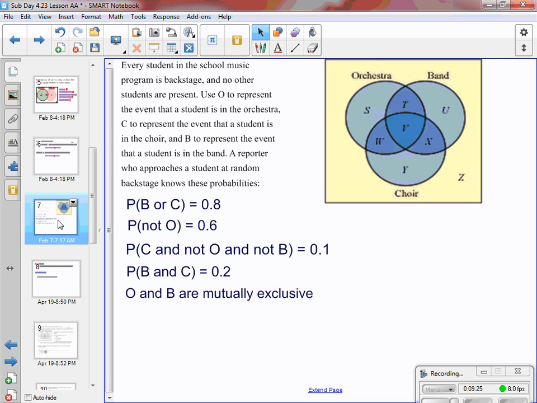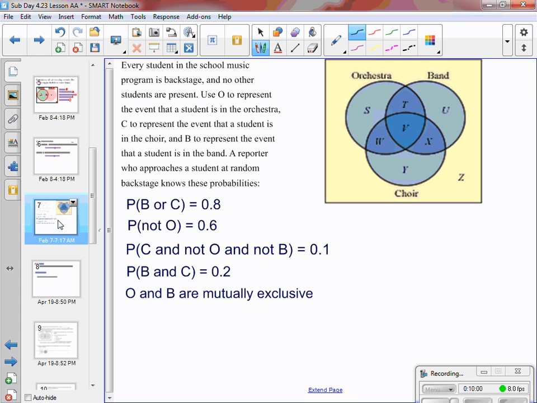The place labeled W would mean that somebody is in orchestra and choir. The place labeled X means they're in band and choir, and labeled T would be orchestra and band. S is only orchestra, U is only band, and Y is only choir, and then Z is none. So if we look to the left where it says a bunch of different probabilities for us, I'm going to take a minute and talk through how you would fill in all of these probabilities on your Venn diagram.